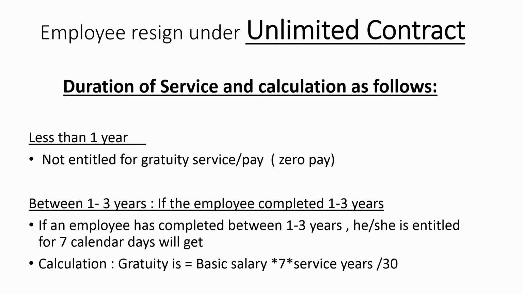Now, if the employee completed between 1 to 3 years, he or she is entitled to 7 days of gratuity, where the calculation is basic salary into 7 into the service years divided by 30. We saw already that for employer termination, 1 to 5 years is calculated, but for employee resignation, we calculate only 1 to 3 years.